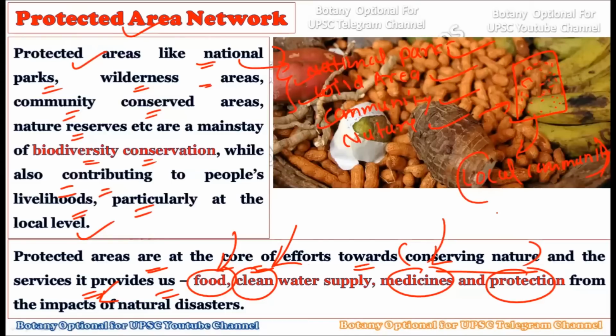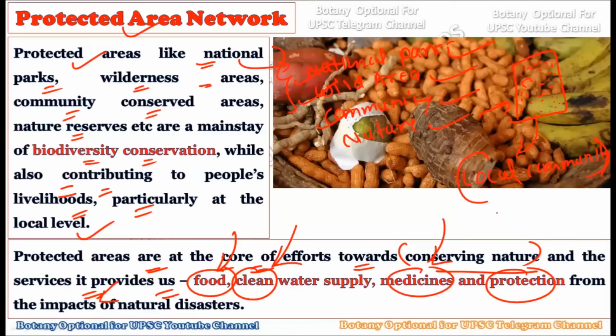So whatever is in the interest of nature and whatever is in the interest of the human are all the same. That is, we have to conserve the biodiversity, and that is why we have formulated this particular protected area network, so that we can conserve our ecosystems, we can conserve our nature, which is giving us the food, the clean water supply and the medicine.